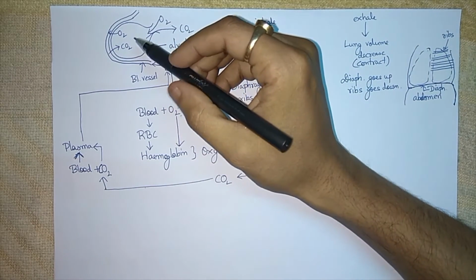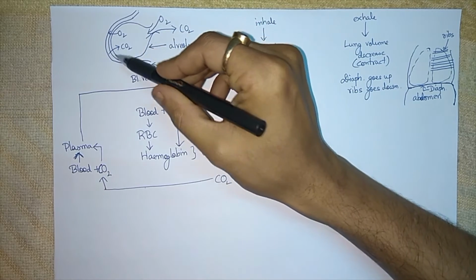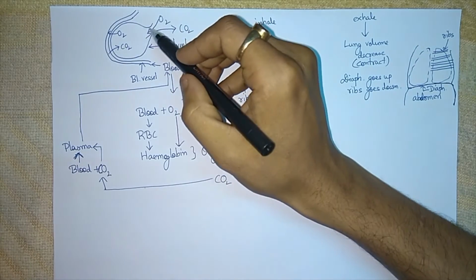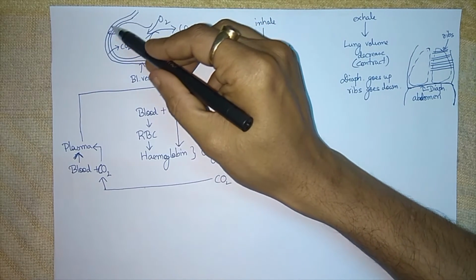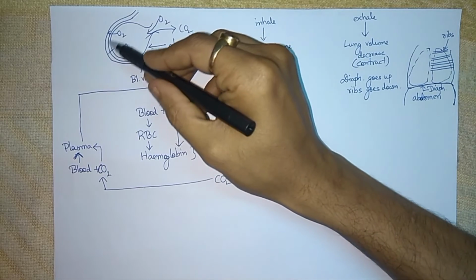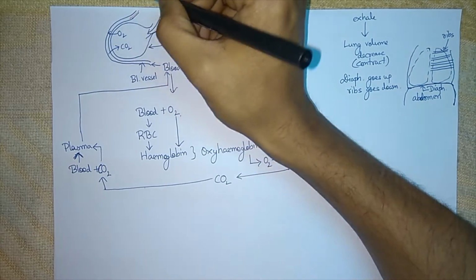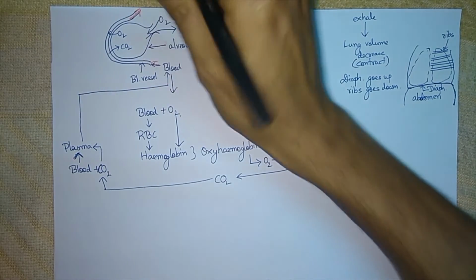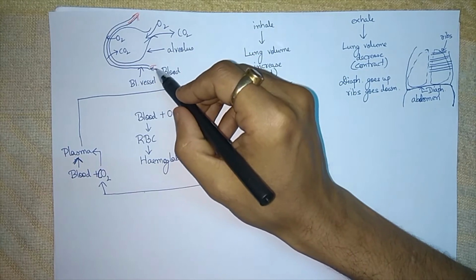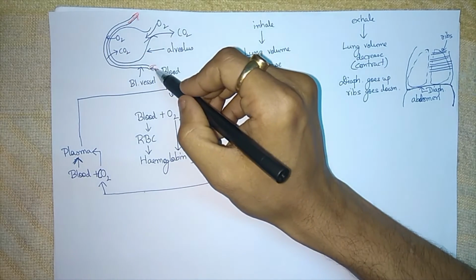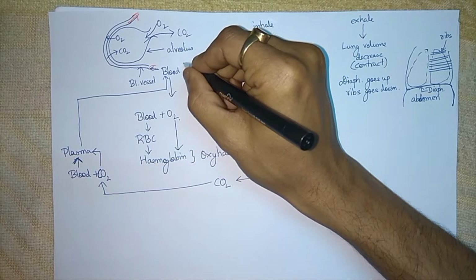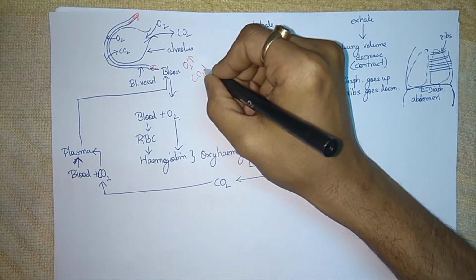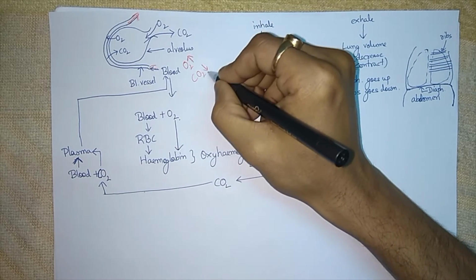Now I have already told you that the alveolus, this is a single alveolus. Remember earlier in the diagram it was many alveoli. Here it is a single alveolus, which has a good connection with the blood vessel. So this is the blood vessel through which blood travels. Blood enters through here and passes out through here. So when blood travels through the blood vessels, blood has a high concentration of oxygen and low concentration of carbon dioxide.